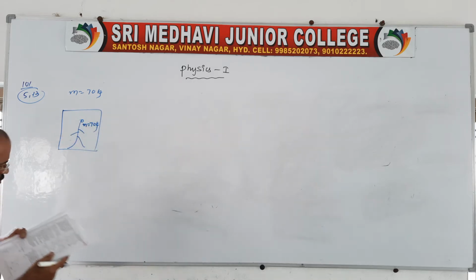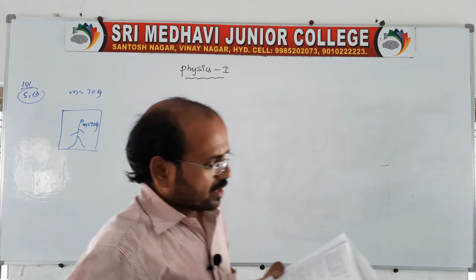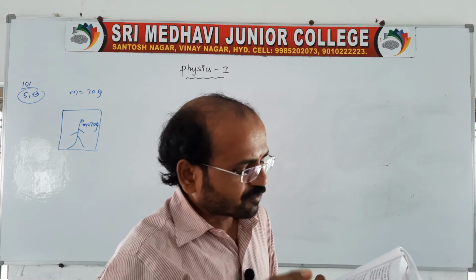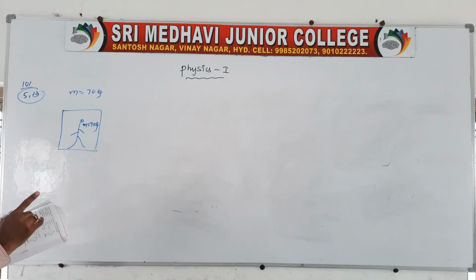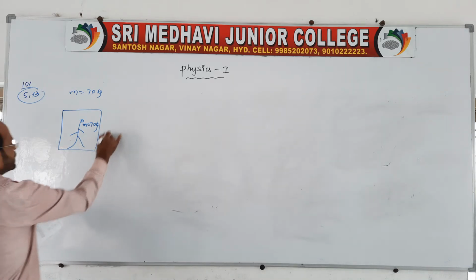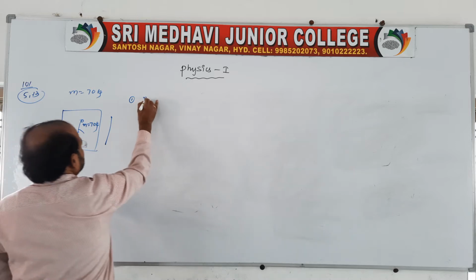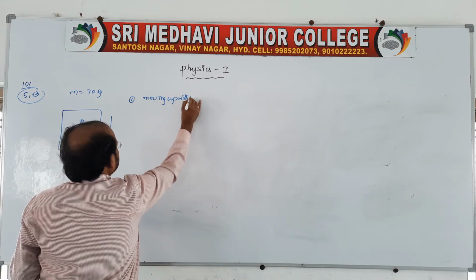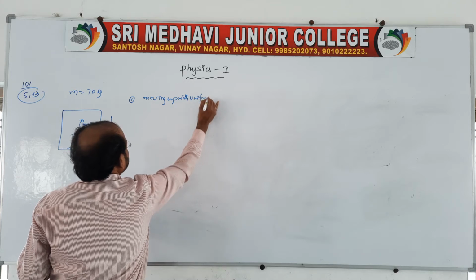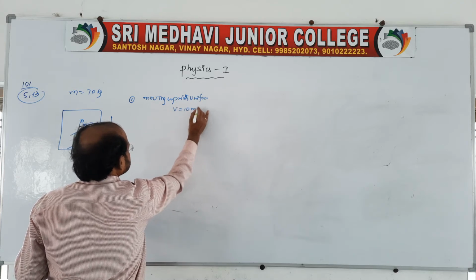Now the first case: moving upward with a uniform speed. See, it is moving up with a uniform speed, and that uniform speed is 10 meter per second.